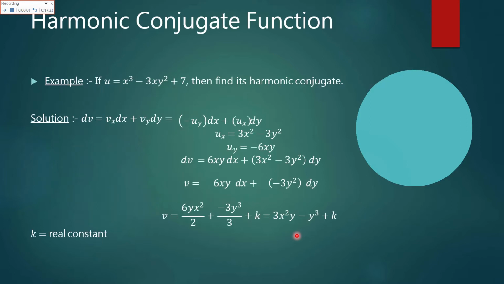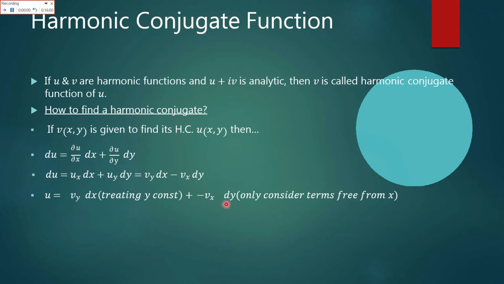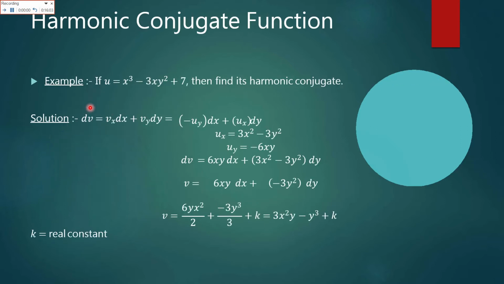Now you will have more understanding from this example. Here in this example, the given function is in the form of u, as in the definition it was given in v. Now we have the given function in the form of u, which is x cube minus 3xy square plus 7, and we have to find its harmonic conjugate, which is basically v. The given function has been given and we have to find its conjugate. If it is u, we have to find v. If it is v, we have to find u.